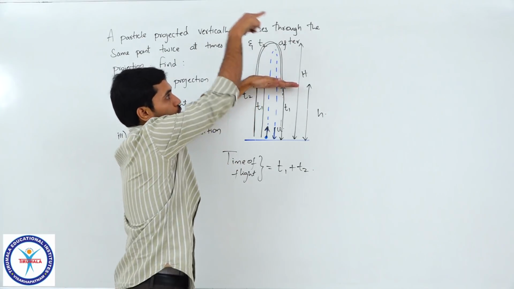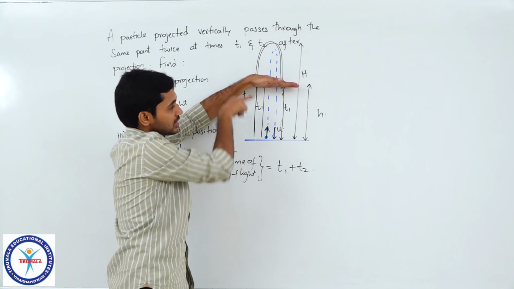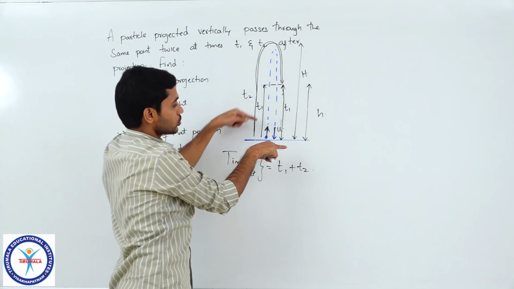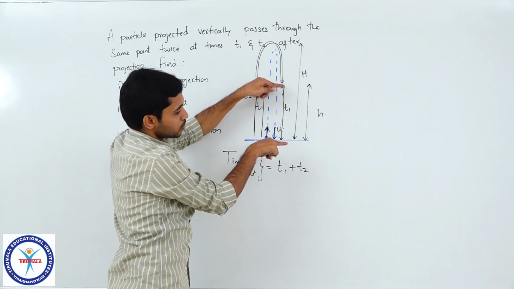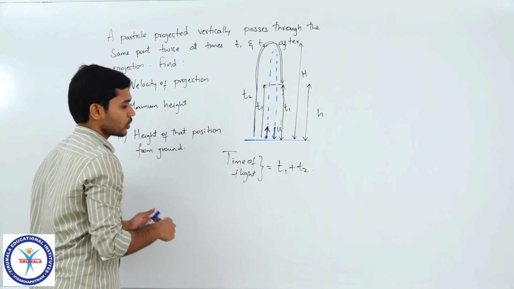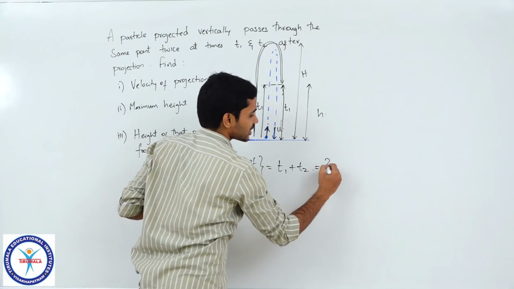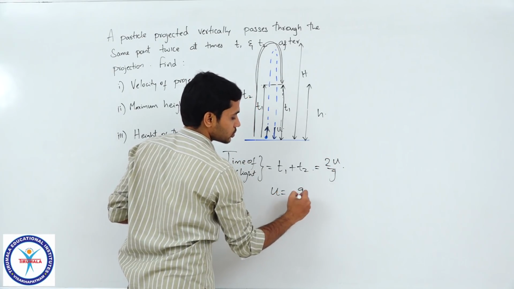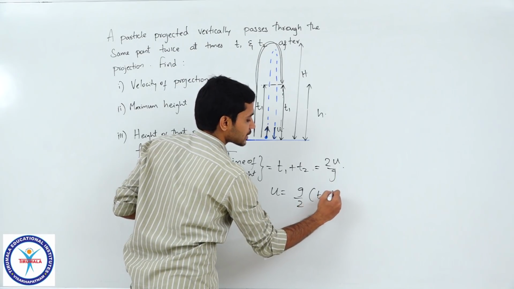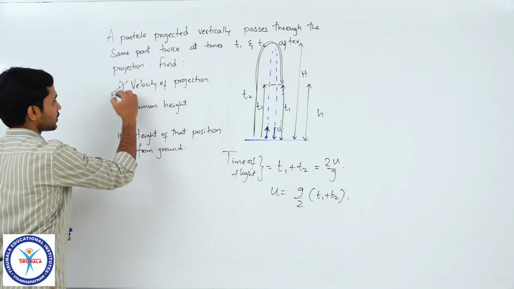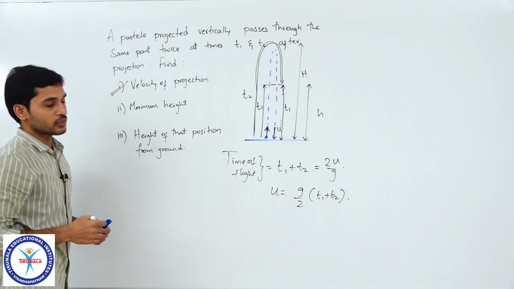So this whole time is t2, this is t1, which means this is also t1. So t1 plus t2 is the total time of flight. We know that the expression for time of flight is 2u by g. Solving this gives u equal to g by 2 into t1 plus t2. That would be the answer for the first question, velocity of projection.